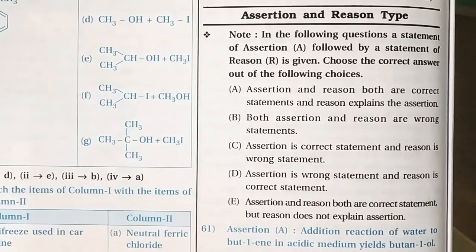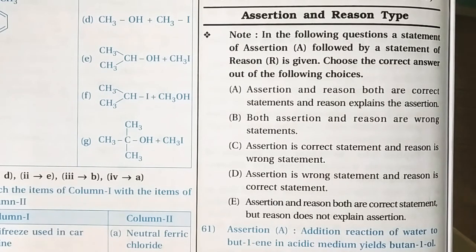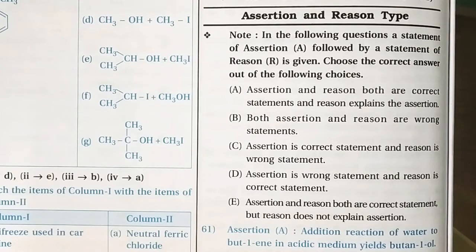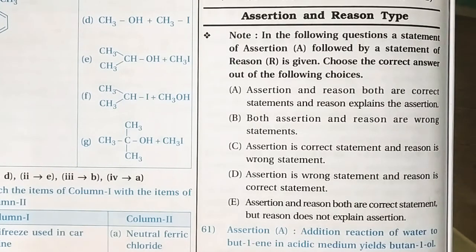In the following questions, a statement of assertion followed by a statement of reason is given, and choose the correct answer out of the following choices. Here five different choices are given. First, assertion and reason both are correct statements and reason explains the assertion. Both assertion and reason are wrong statements.